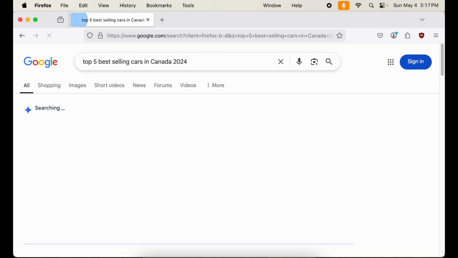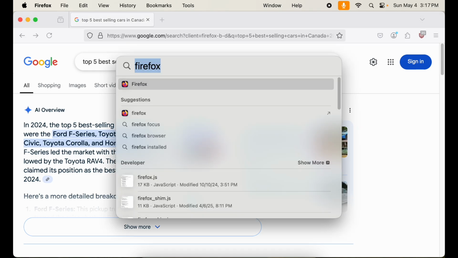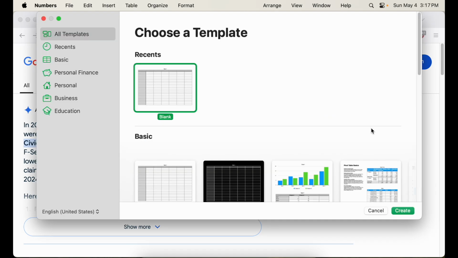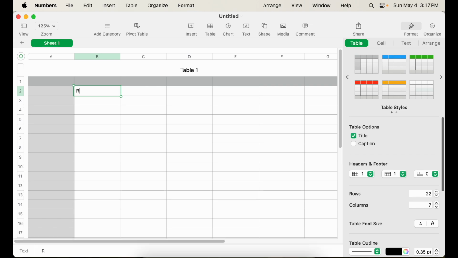Let's start. Now let's search for the information about best-selling cars in Canada. Now let's open Numbers to create our list. I'll use Spotlight again. Based on the search results, I can see the top 5 best-selling cars in Canada. Let me create a new spreadsheet in Numbers to list them. I'll select the blank template. Now that we have both Firefox with the search results and a new Numbers document, let me create a list of the top 5 best-selling cars in Canada.